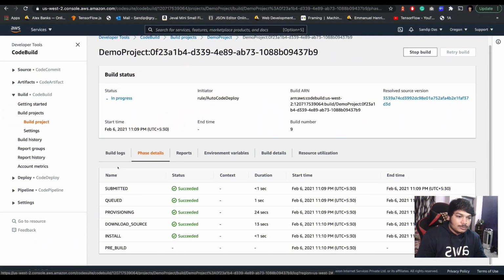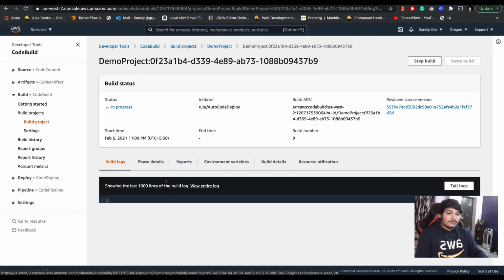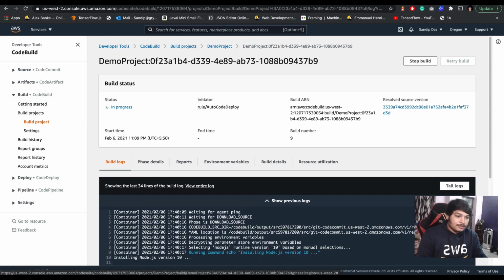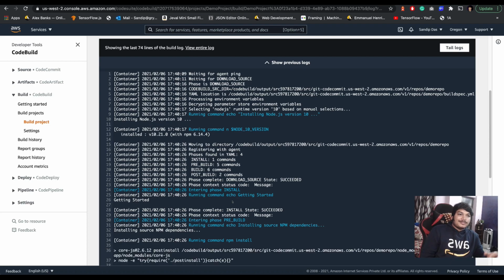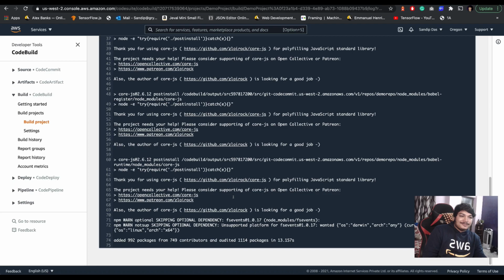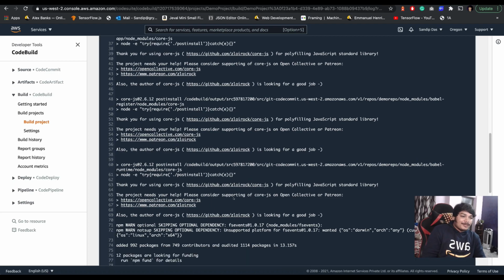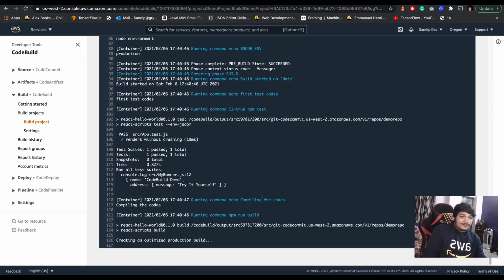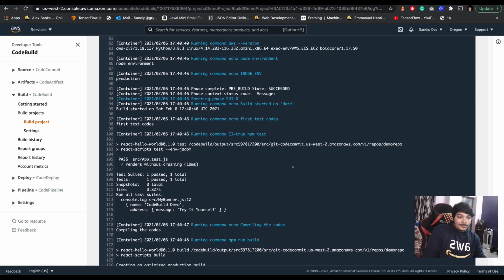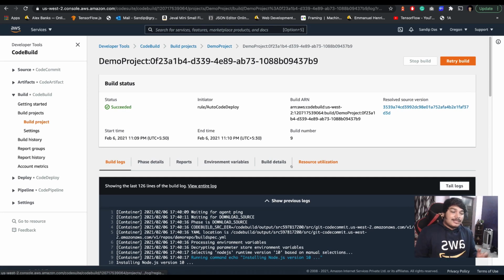It's now installed. Now it's coming to the pre-build state. Yes, then the npm install command. But see how easy it is to do things, right? If I'm able to do it, you can also do it. And yeah, good, we are not printing the password and username anymore. And done. Test all good. So yeah, this is how it is, and I think we have covered most of the things.